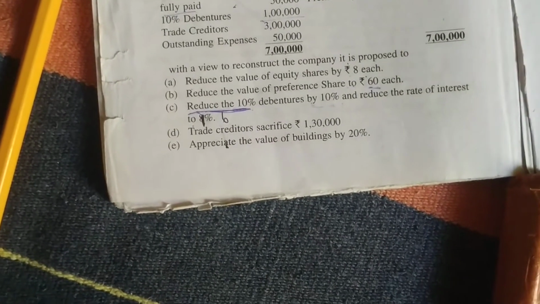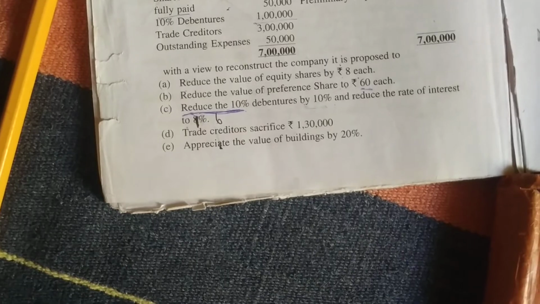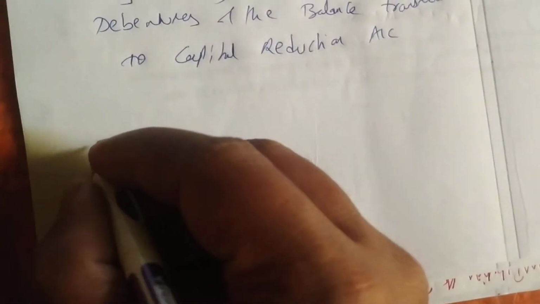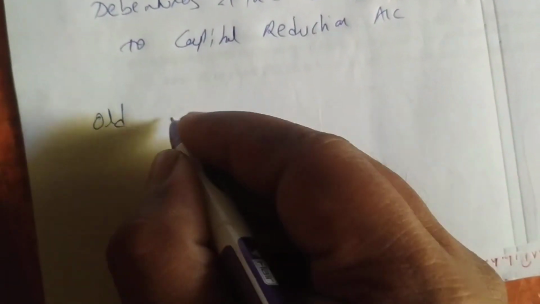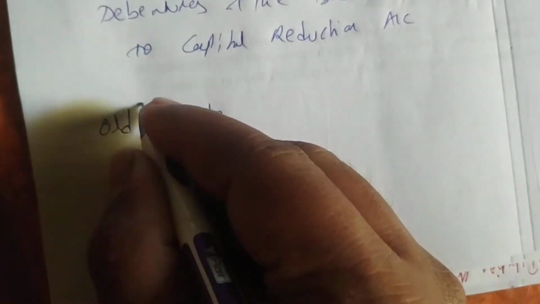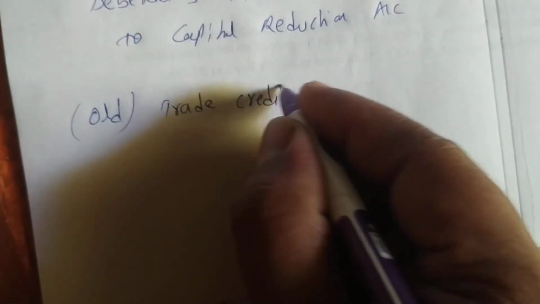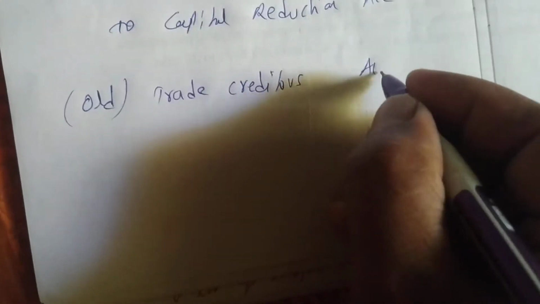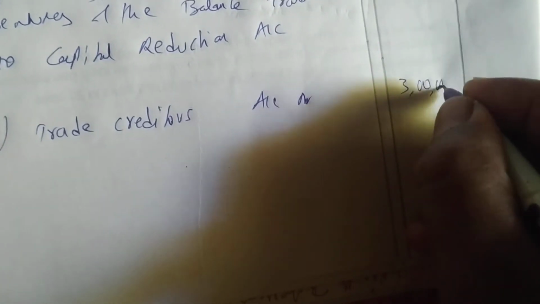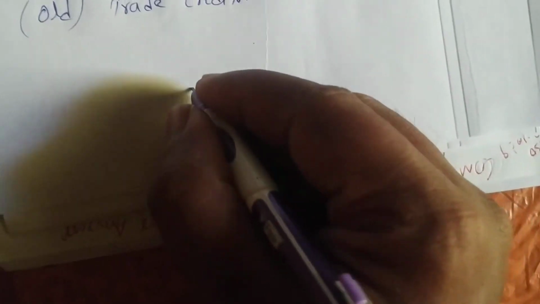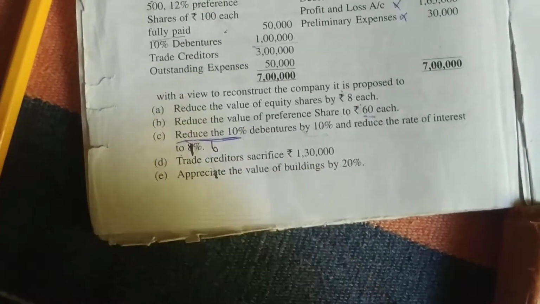Okay, next we have to reduce, sacrifice, trade creditors, sacrifice 1,30,000. So trade creditors, old trade creditors account. How much is old creditors? 3 lakhs. And he's asking to reduce to capital reduction. How much is he asking? That we'll write first. Here he's asking to reduce 1,30,000.